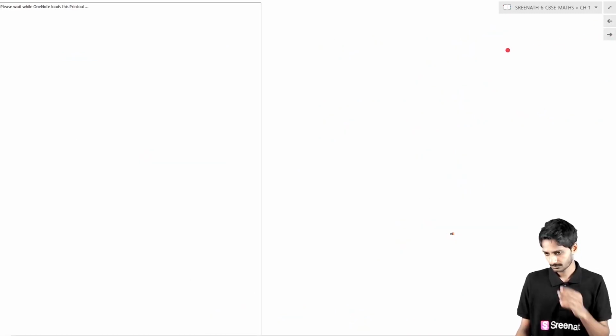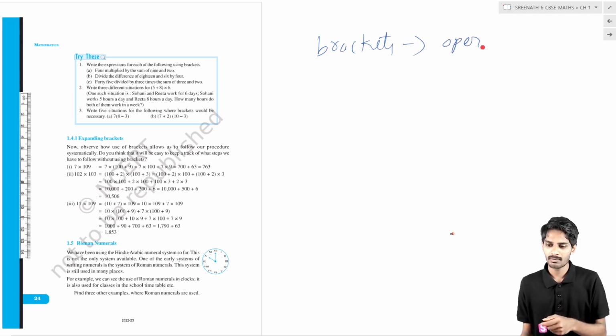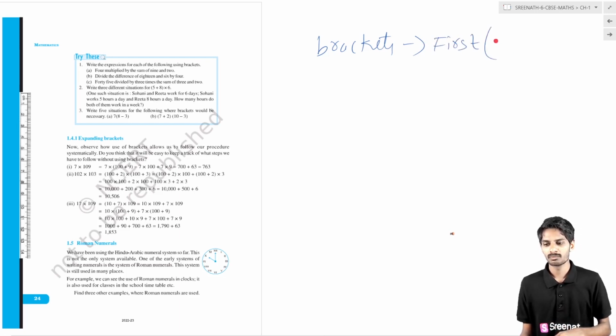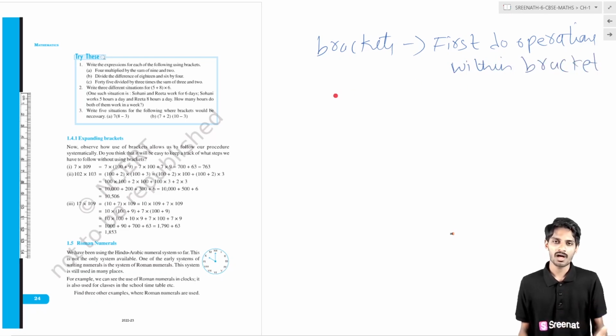So we have to use brackets, and you have to do operations within the bracket first. What are the operations? Addition or subtraction, like that. Operations within the bracket first, then you have to do the outside ones. This is the rule.